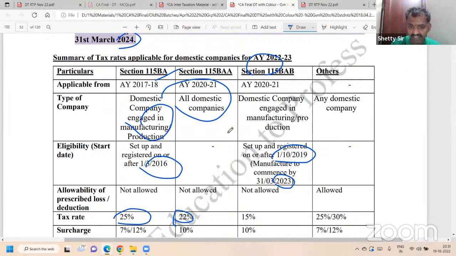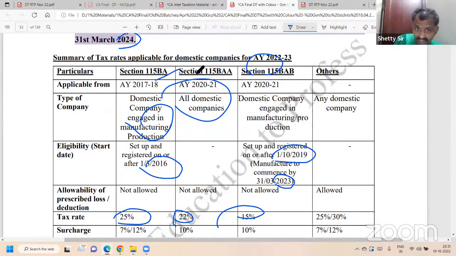So the tax rate is how much? 15%. I repeat. Normally, the tax rate for a domestic company is 30%. If the turnover in previous year 2019-20 is less than or equal to 400 crores, it is 25% straight away, and at that 25% you can claim all the benefits and deductions.